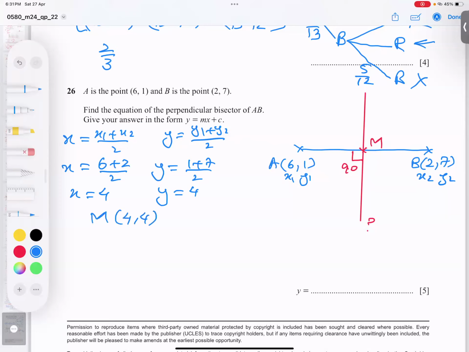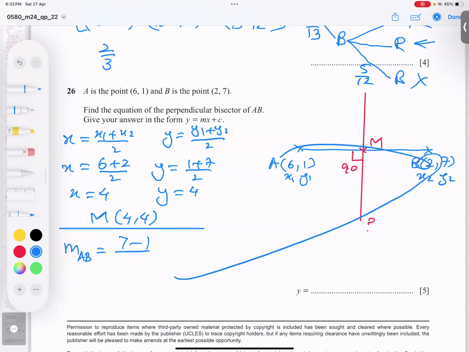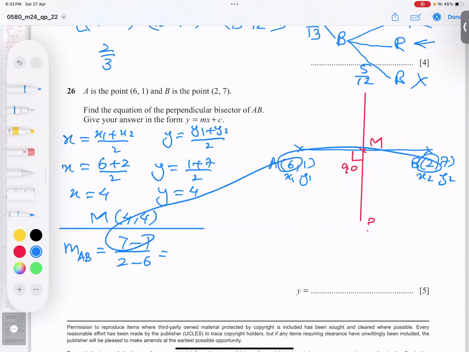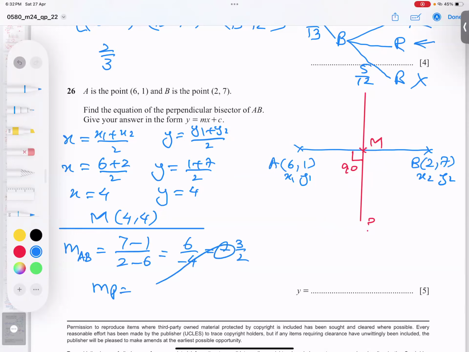Now I need what? The gradient of the blue line, so I can find the gradient of the red line. So what is the gradient of the blue line? So write the gradient of the AB line: y2 minus y1, so 7 minus 1, and x2 minus x1. Some students in a hurry, by mistake, write the x value on top, wrong. So make sure: 6 by -4, or I get -3 by 2. And what is the gradient perpendicular? Flip and sign change, it becomes positive, and 3 by 2 becomes 2 by 3.